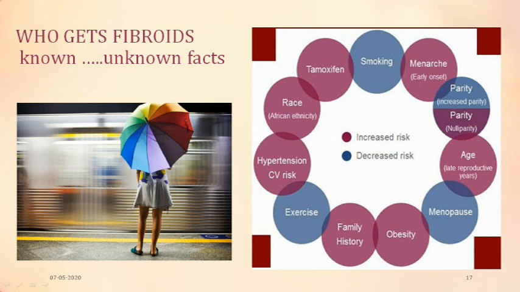And those taking estrogens like tamoxifen for breast cancer have a more likelihood, because these are estrogen dependent tumors. Those who are on tamoxifen have more chances of having fibroids. On the other hand, if the lady is exercising, has reached menopause, is multiparous, and smoking for any reason, there is a decreased risk of having fibroids.